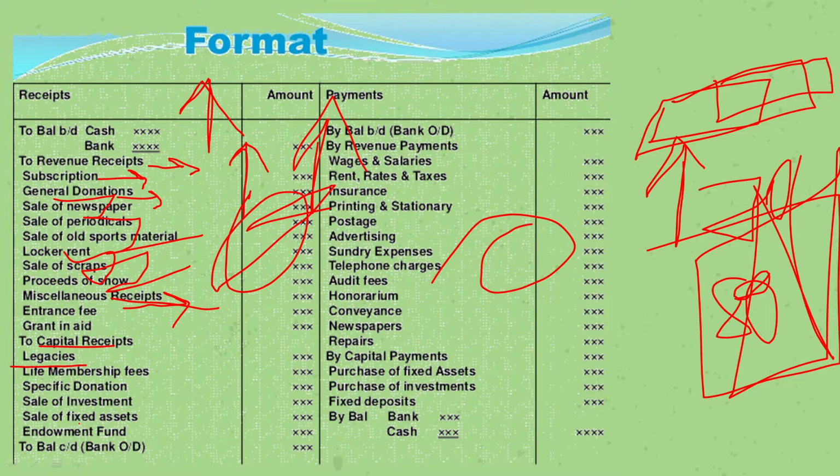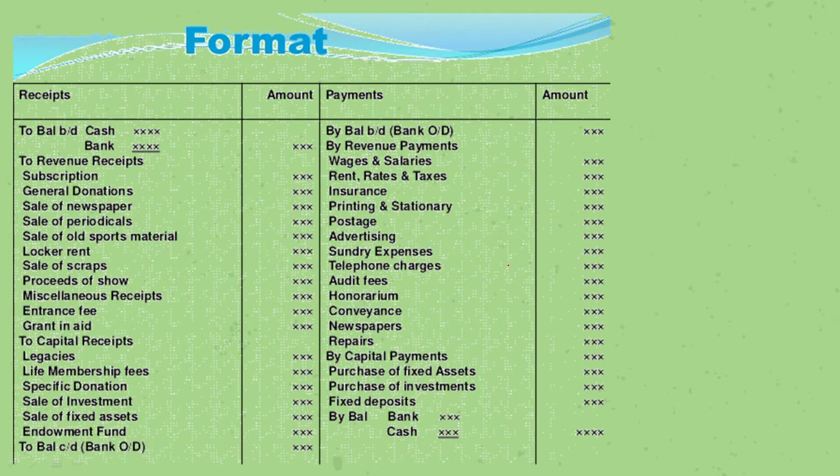Next, life membership fees. Life membership fees is when somebody pays us at once to pay away the membership fees of a member for the entire lifetime. Like somebody has paid us a huge amount, all at once, and they tell us, after this we're going to remain your member forever. So that is life membership fees.